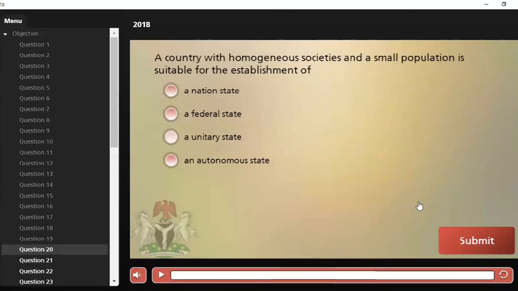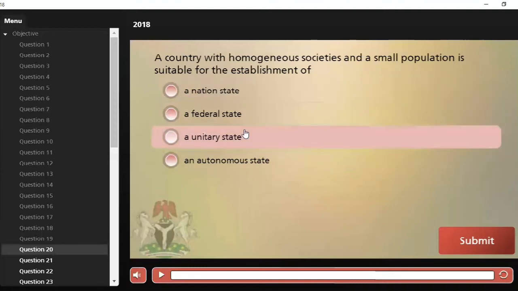A country with a homogeneous society and a small population is suitable for the establishment of A. A nation state, B. A federal state, C. A unitary state, and D. An autonomous state. So a country with a homogeneous society and a small population is suitable for establishment of which of these states?